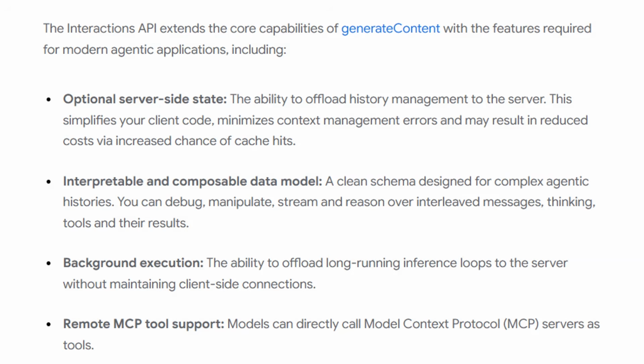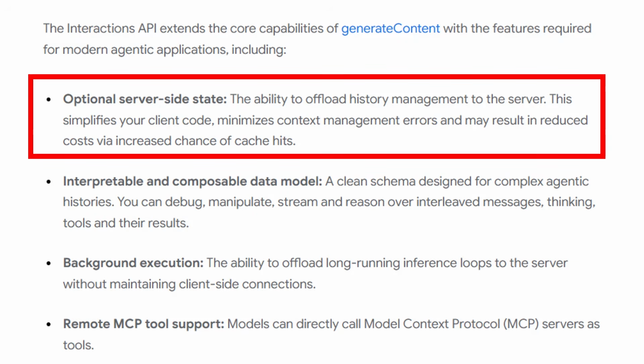One of the first things that Google's changed here is that they've made it optional to have a server-side history for conversations, so you don't need to resend every single thing each time. That gives you a whole bunch of different options. You can still manage it statelessly like you did in the past if you want to, but you now have the ability to refer to a previous call and use that as a history for the current call. That enables a whole bunch of things around token efficiency. One of them is being able to make use of the implicit caching that is going on in the backend, so you don't have to pay as much for the tokens that you're calling.